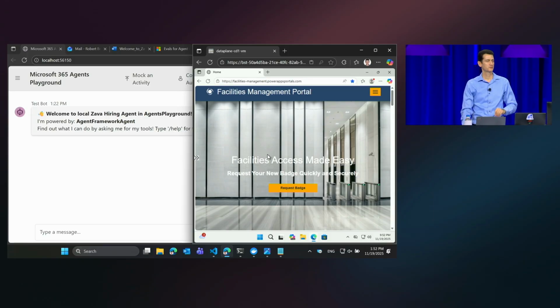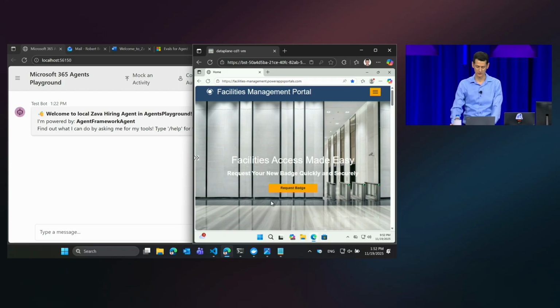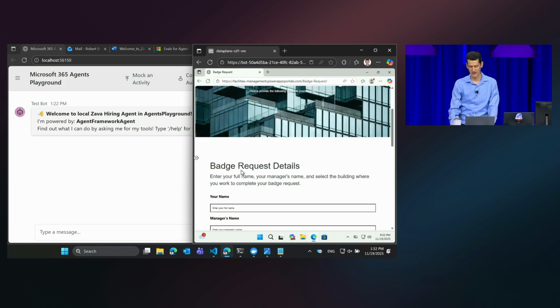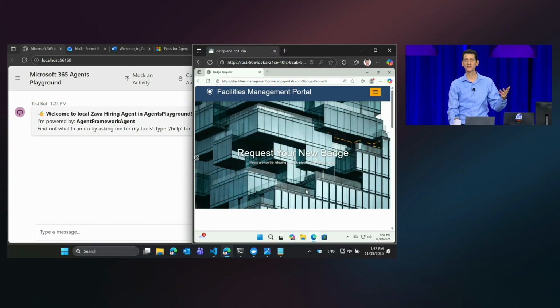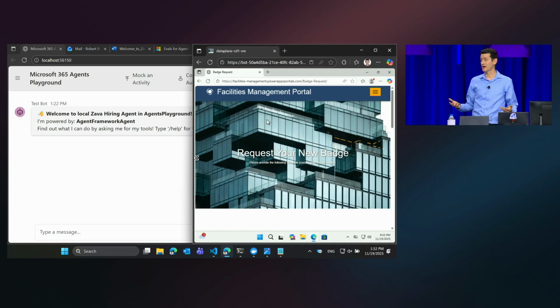I'm sure many of you have similar things, where for requesting a badge for a new employee as part of onboarding, you have to, and I can manually go through this, right? I have to go here, request the badge, fill out a form, submit details, and then I probably get a confirmation number, where to pick up the badge, and all of that. And so I will equip my agent to do this.